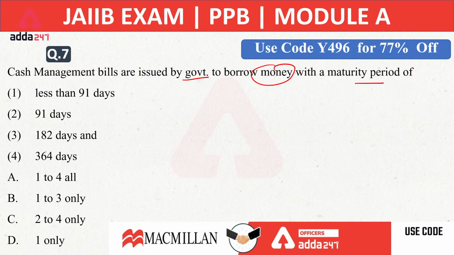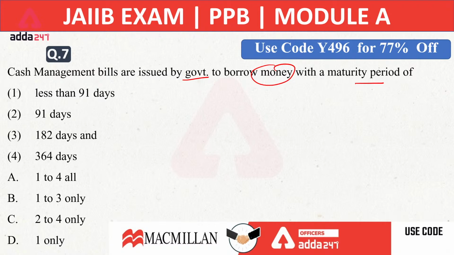Do write the question number whenever you are answering a certain question. Without the question number, I will not understand which question's answer you are giving. So do write the question number. Rama is saying C. Srinivas is also saying C.